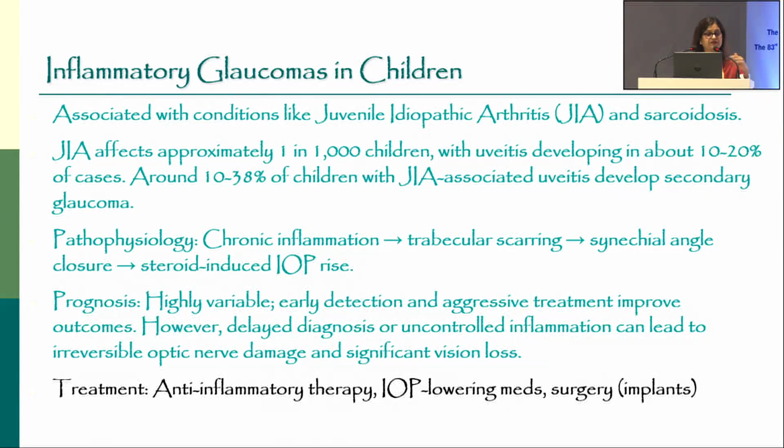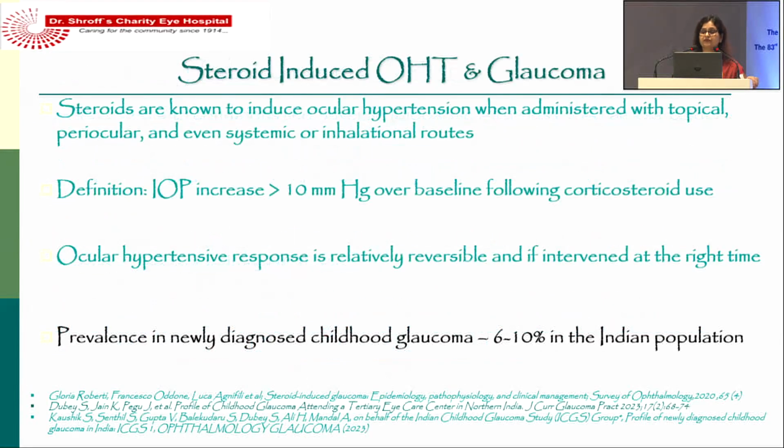Just a word about inflammatory glaucomas. So juvenile idiopathic arthritis and sarcoidosis are the conditions which are associated with glaucoma, and it affects 1 in 1,000 children. Around 10 to 38% of children develop secondary glaucoma, and it is because of the chronic inflammation, synechial angle closure, and maybe steroid-induced rise. Prognosis is highly variable, and aggressive treatment is required with anti-inflammatory therapy and IOP lowering medication. Surgery can be done, and in uveitic patients we use implants because trabeculectomy doesn't work that well.